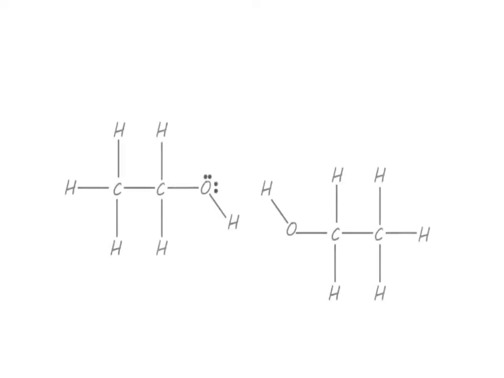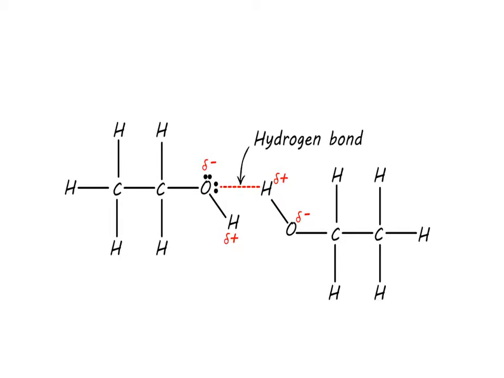required to overcome them. Remember, when drawing hydrogen bonding, you must include a dipole on the OH, and then draw a dotted line to represent the hydrogen bond from the lone pair of electrons on the oxygen atom to the hydrogen containing the delta positive on another molecule. Do not forget to label the hydrogen bond.